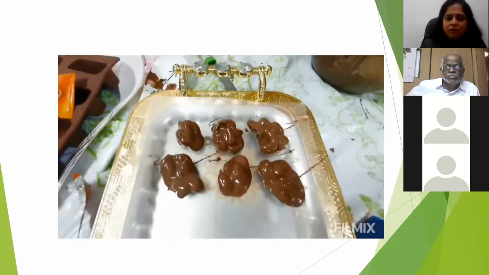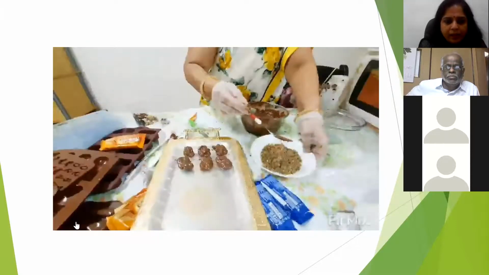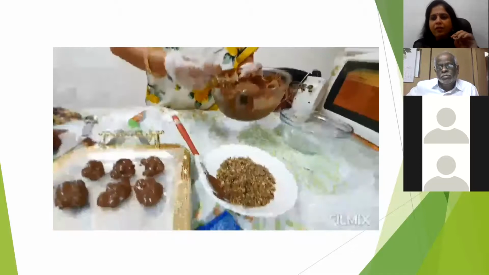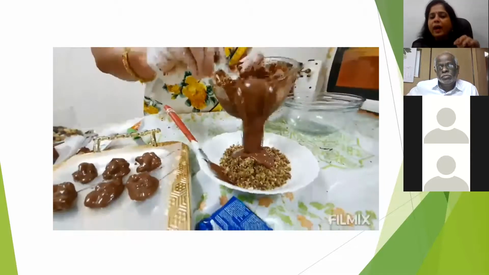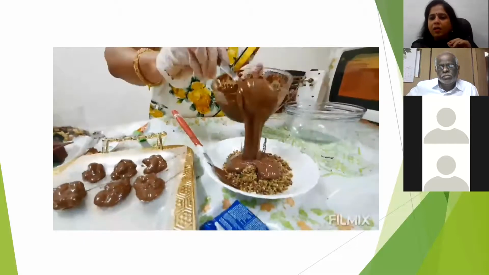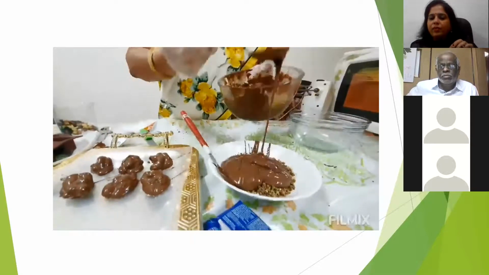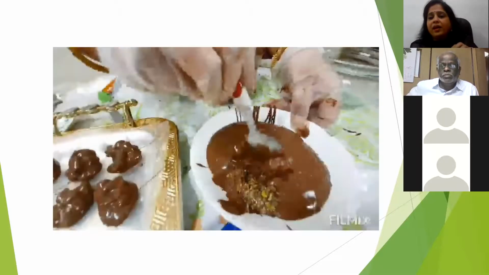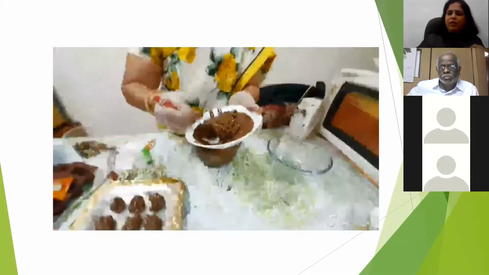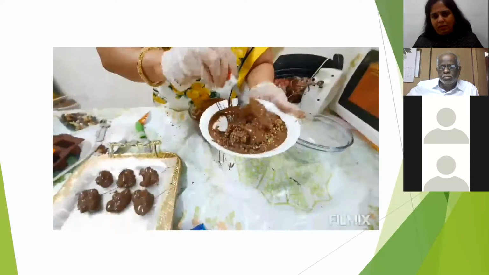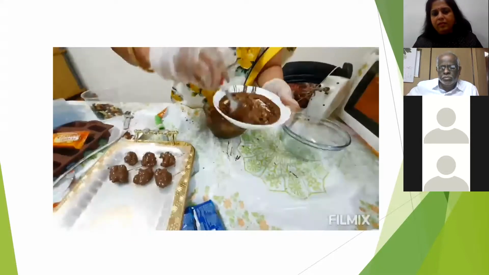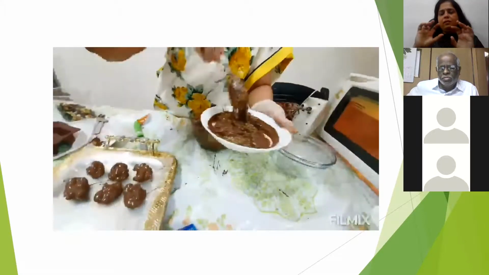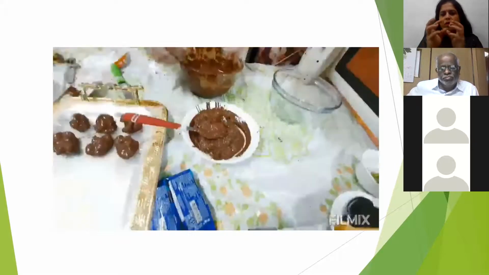So these are rocks. And now the health bar. So we have the granulate, that mixed dry fruit, which we have powdered. With that, you will have to add the milk compound. It starts getting hardened very fast. So you will have to mix it very fast and put it in the mold. You can either put it in a mold or you can make balls also. You can make it into round balls.